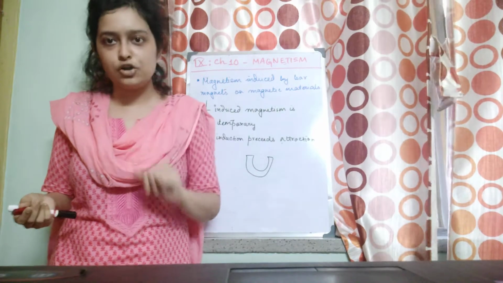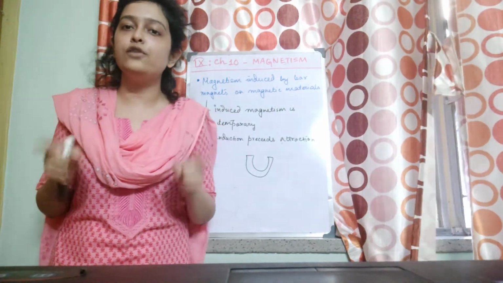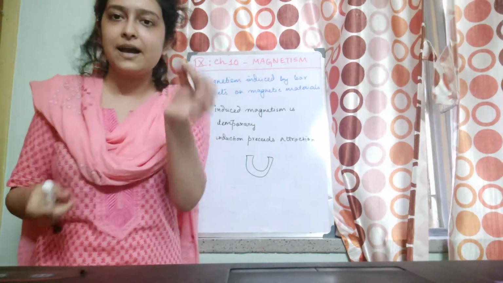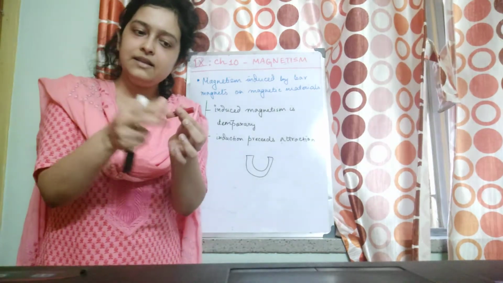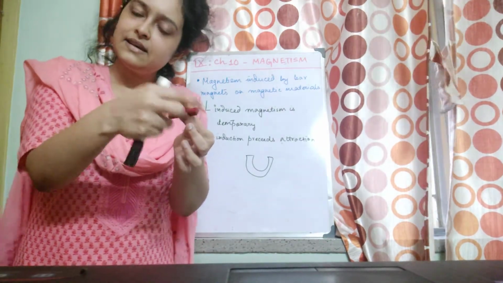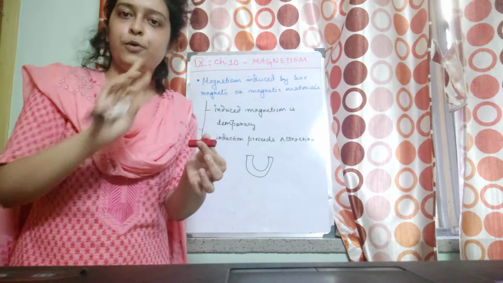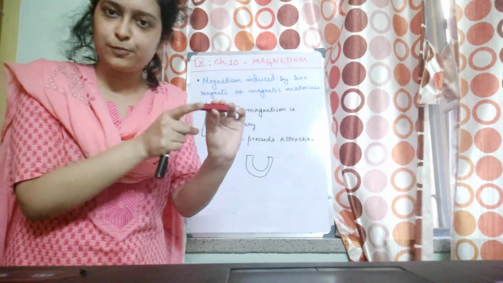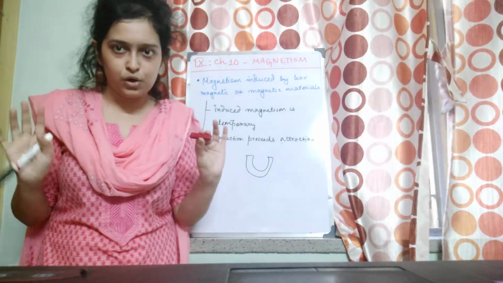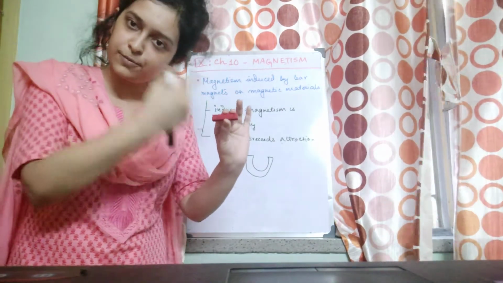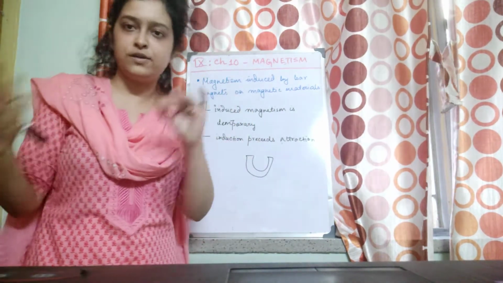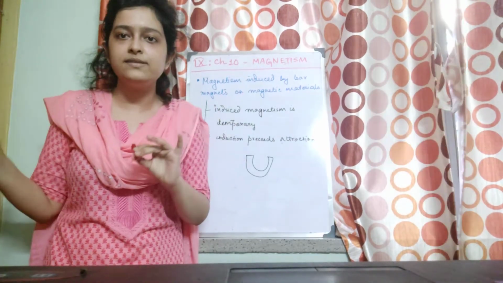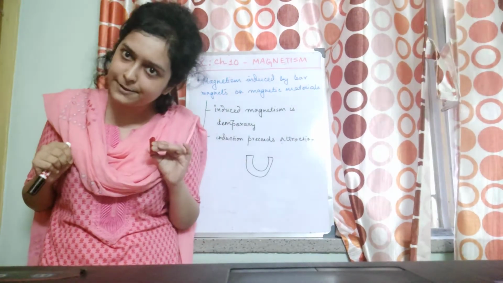North pole, south pole. Magnetic poles always exist in pairs. If we break a magnet, the two broken pieces will each develop their own north pole and south pole. It's not that if I break this magnet, one will have only a north pole and another only a south pole. No. Each will have its own north pole, south pole. So basically the magnetic poles always exist in pairs, right?